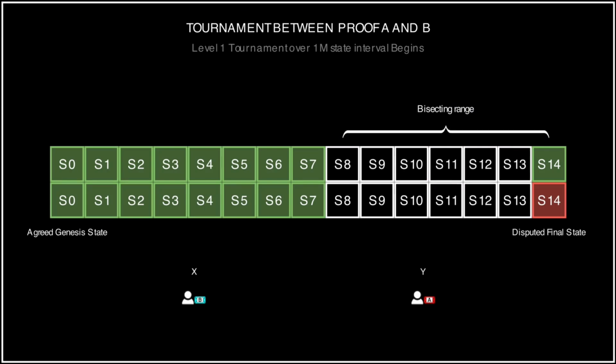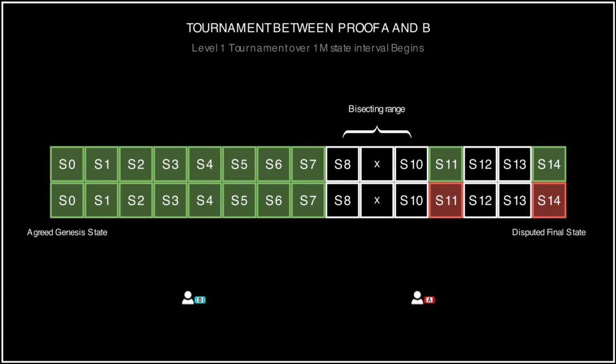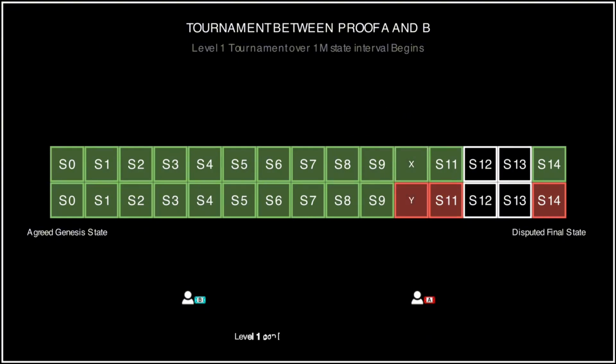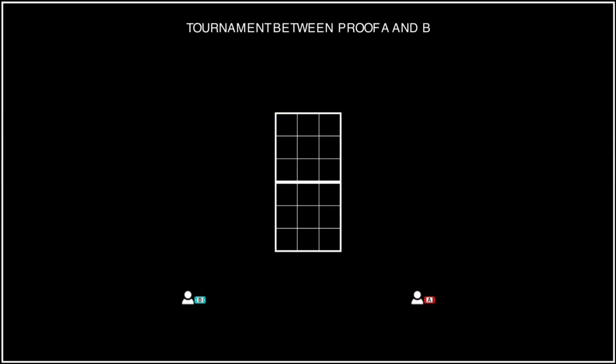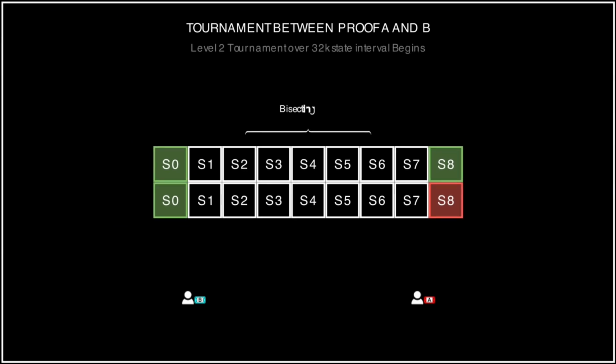The tournament occurs in 3 levels. The Level 1 tournament is a binary search over sparse state commitments generated after every 1 million step interval. The binary search continues until the exact 1 million step interval in which the first disagreement occurs is identified. Once identified, the first tournament level is concluded and a second level tournament is triggered.